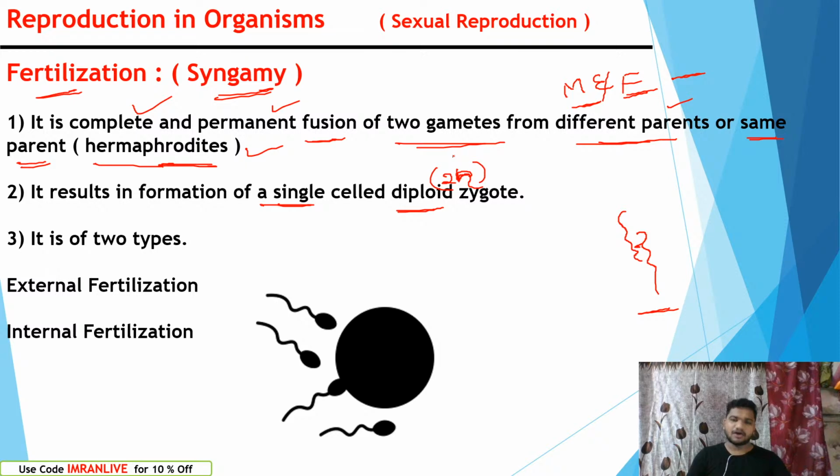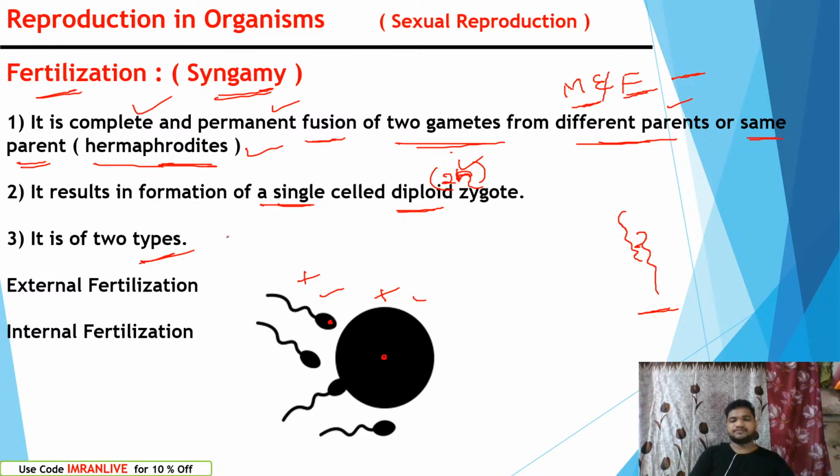The nuclei of the sperm and ova fuse together to form the zygote. Among hundreds, millions of sperms, only one sperm fuses with one ova. So the ova and sperm fuse together to form the zygote, and the zygote is 2n. Hope this is clear for everyone. Why is it 2n? Because it consists of the ova nucleus and the sperm nucleus.